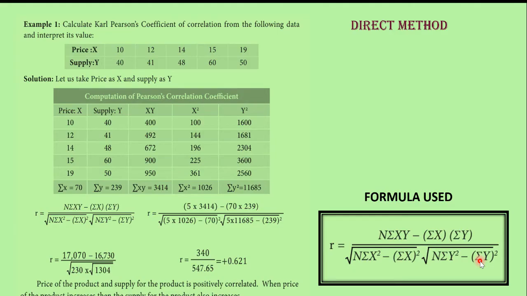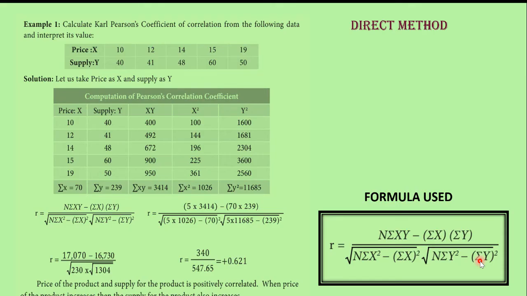So this is the formula. You have to memorize the formula. Without memorizing the formula, you will not be able to do it. If you memorize the formula, then you will know how many columns you have to draw. So the first thing is you have to memorize the formula.